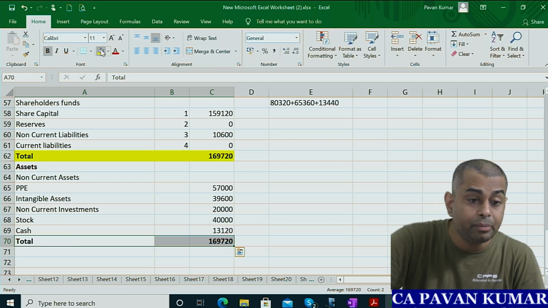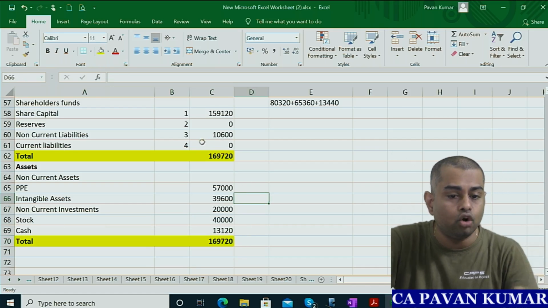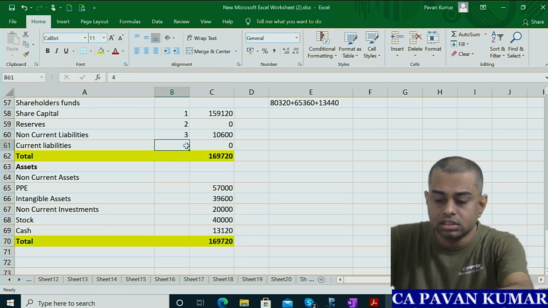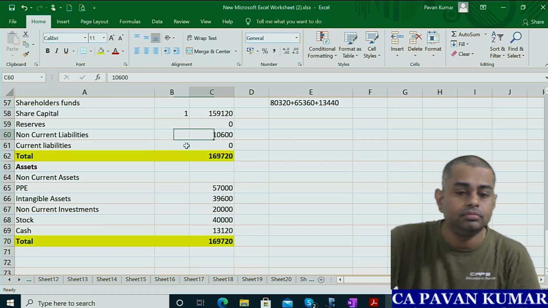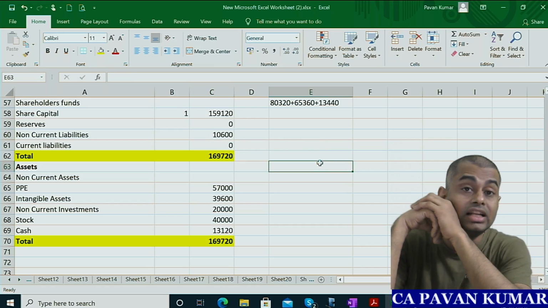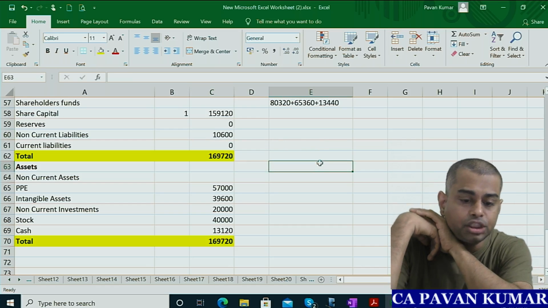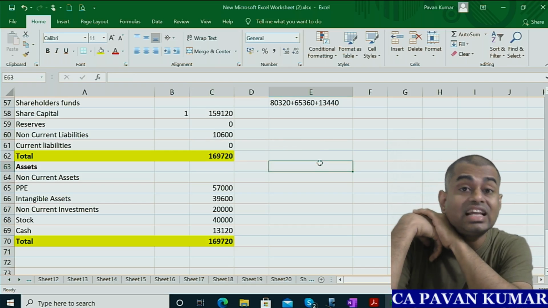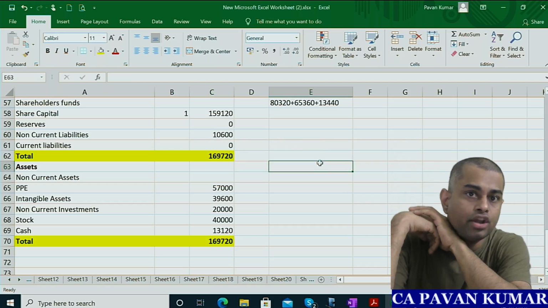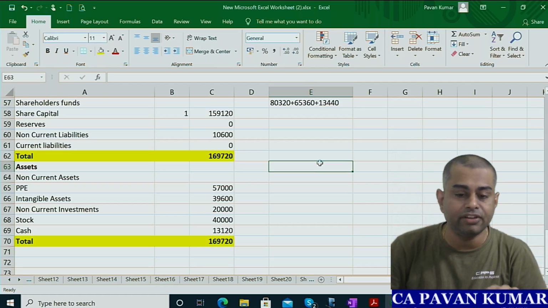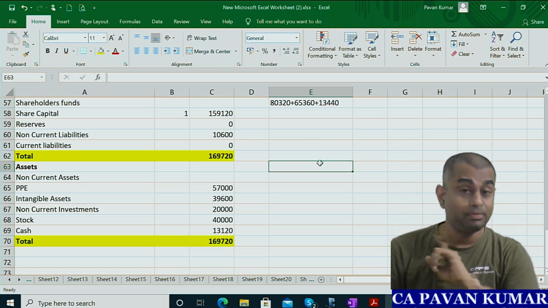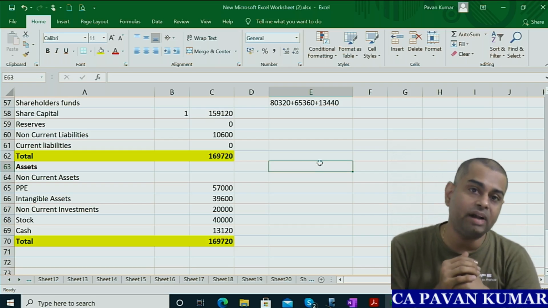Unless you prepare the dummy balance sheet, the balance sheet you prepared for the partnership above, you will not come to know what the cash balance is. You understand? Cash balance is the balancing figure. Okay, now the problem is over, but there is one more thing pending.